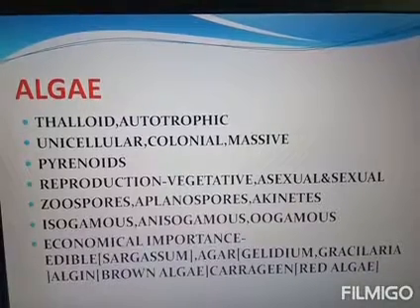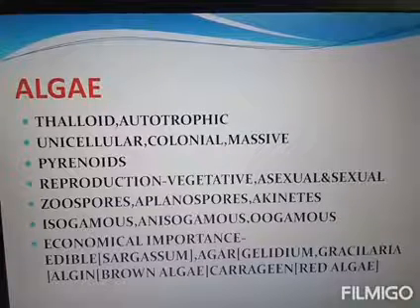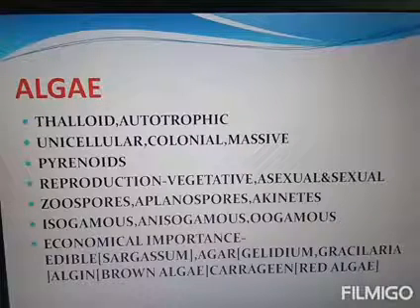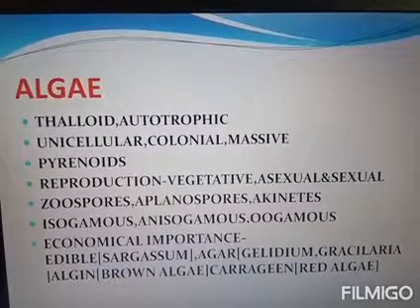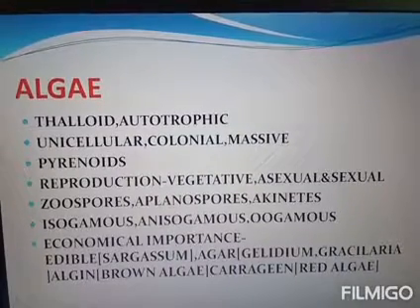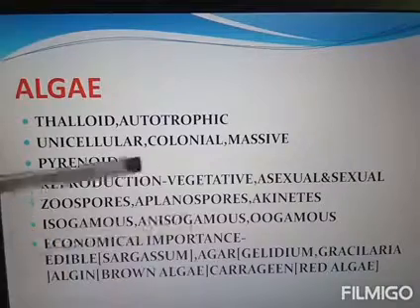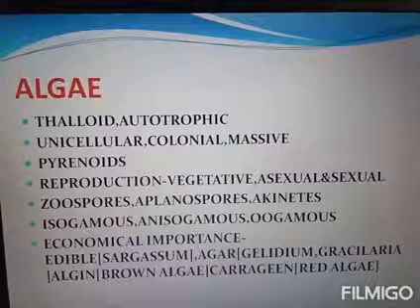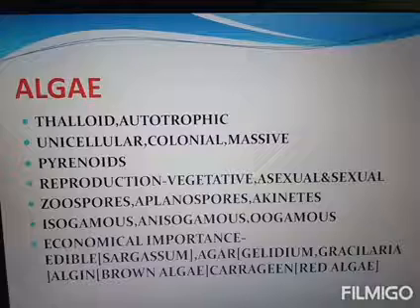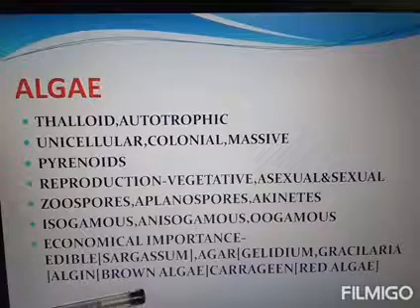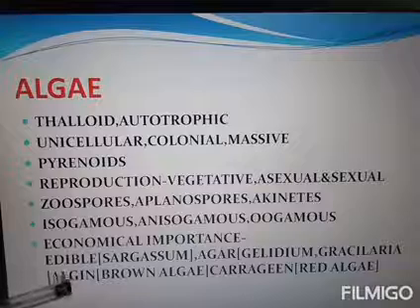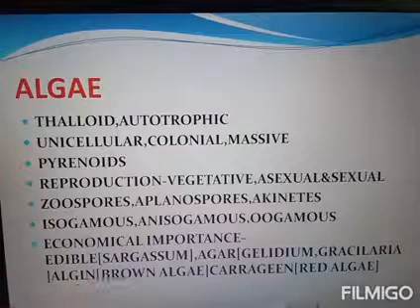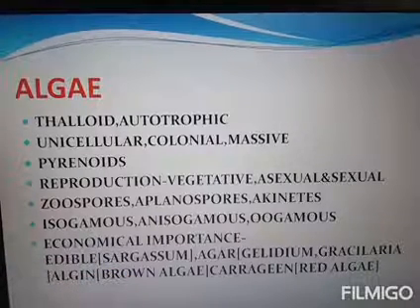Next we are discussing the classification of algae, and we will discuss briefly the features of each. Here I just give you a brief description of the common economic importance of algae. The main one is edible Sargassum. Then agar, for the formation of which Gelidium and Gracilaria are used. Then algin is a hydrocolloid obtained from the brown algae. And carrageen is obtained from red algae. Clear? All these are economically important.